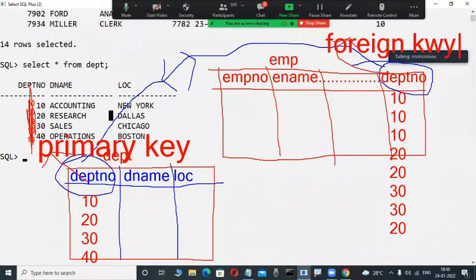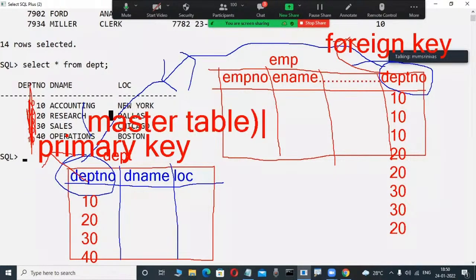In a relational data model, there is one common column. In that common column, if one column does not accept duplicate data, that is a primary key. Whenever a column accepts duplicate data, that is called a foreign key. Whenever a table having a primary key is related to another table's foreign key, this primary key table is also called a master table. That's why the table where the primary key is available is called the master table.